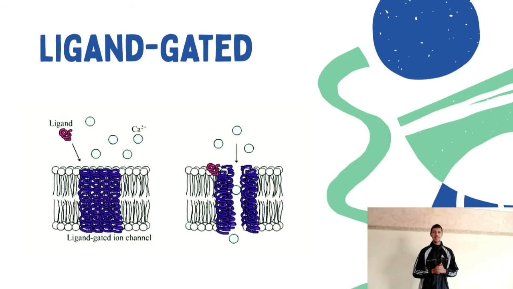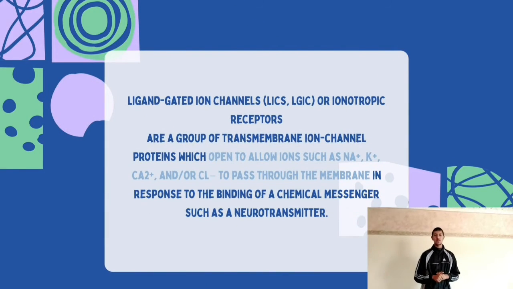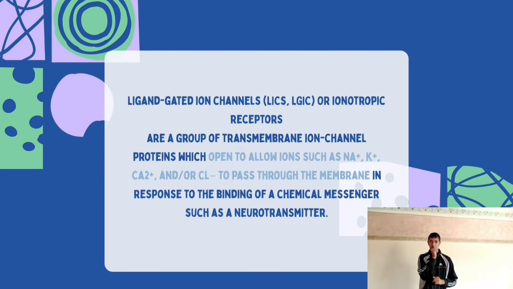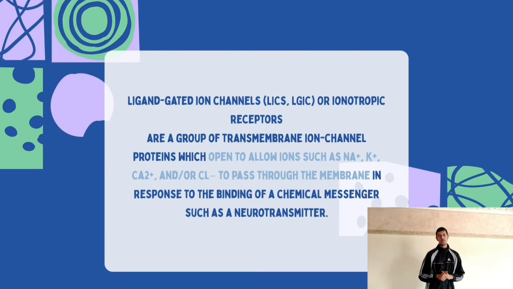So, there are ligand-gated ion channels, and these are a kind of receptor that reacts to the binding of a ligand. A ligand is a chemical messenger. These kinds of receptors are in our cell membrane, so they facilitate the transport of ions.